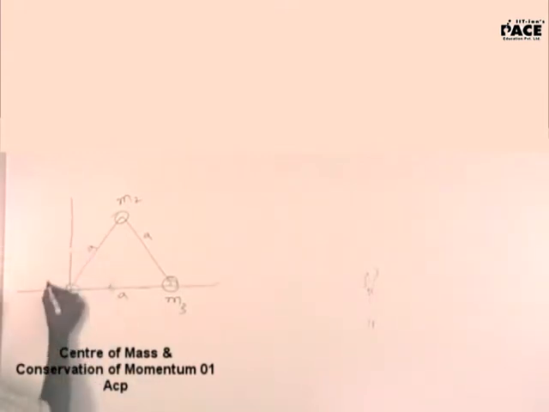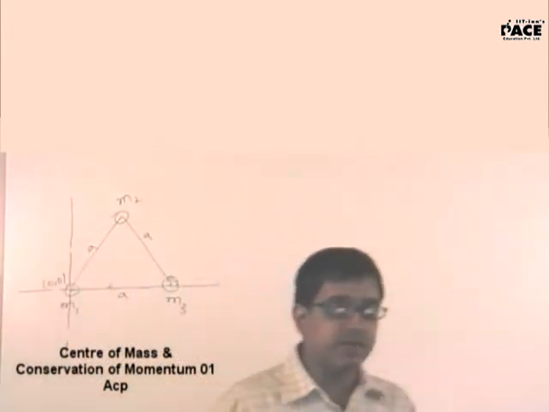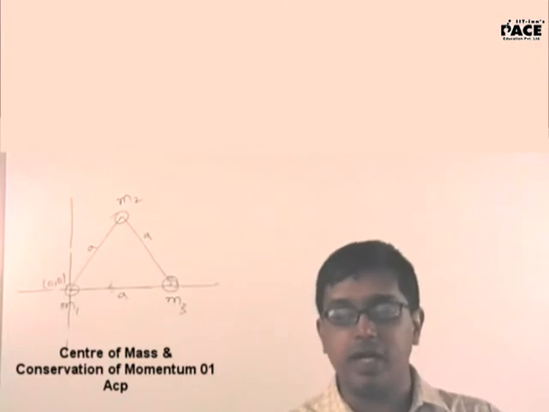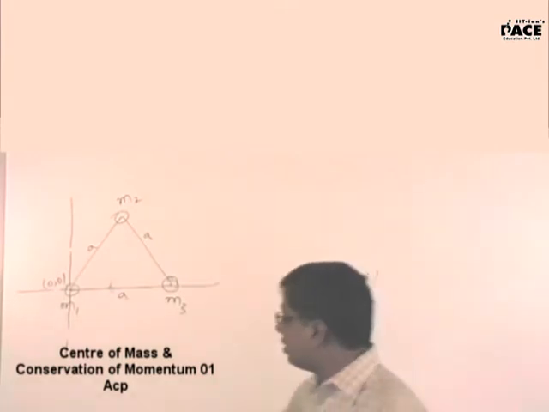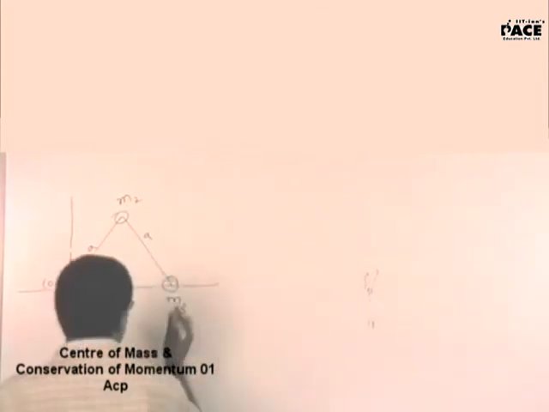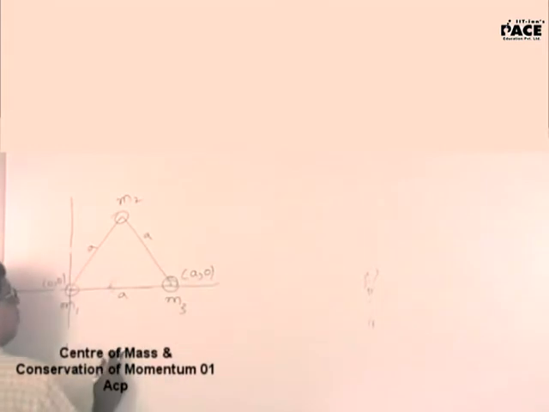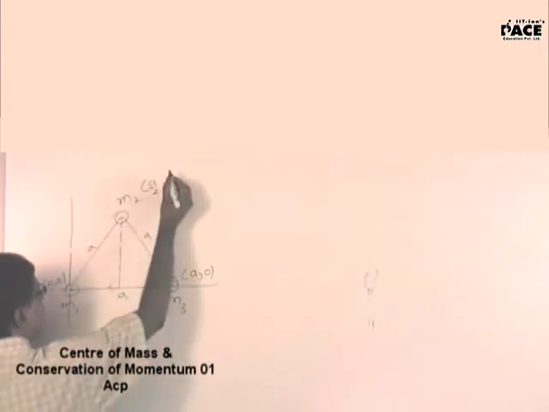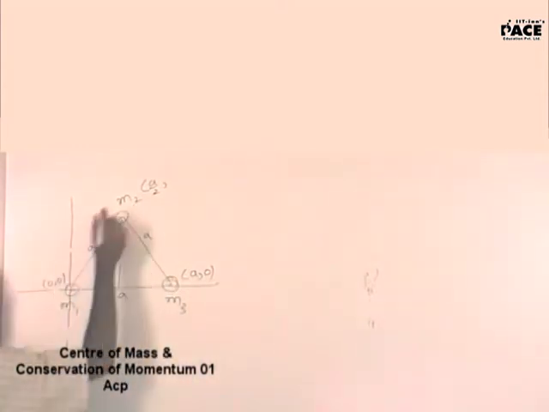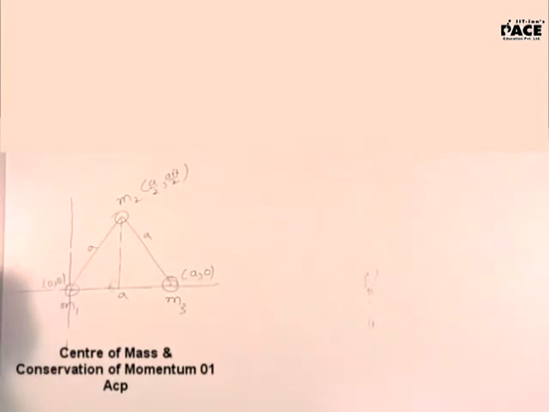Now suppose that is M1, M2, M3. If this is the origin, I am assuming the origin to my convenience because according to the first point, center of mass is independent of the coordinate system chosen. I will assume origin in such a way so that at least coordinates of one of them will be 0. What will be the coordinates of this? X coordinate is A, Y coordinate is 0. Now this will be A by 2, A root 3 by 2.